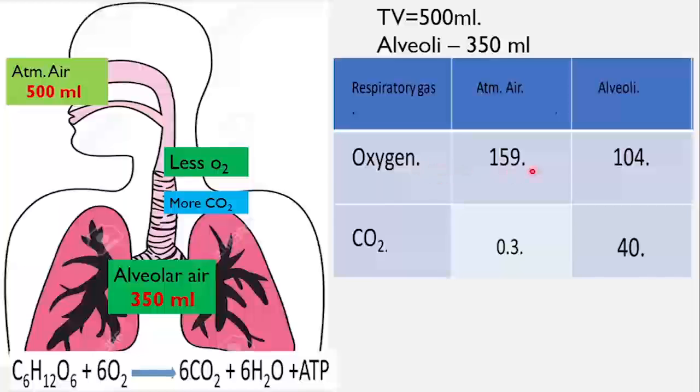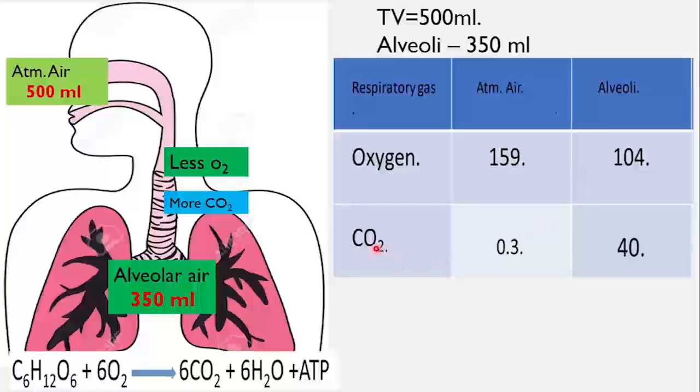The partial pressure of oxygen and carbon dioxide in the alveolar air changes. The partial pressure of O2 in atmospheric air is 159 mmHg. As it mixes with the inside air, which has less O2, the overall pressure of O2 comes down to 104 mmHg. So PO2 of alveolar air is 104 mmHg.